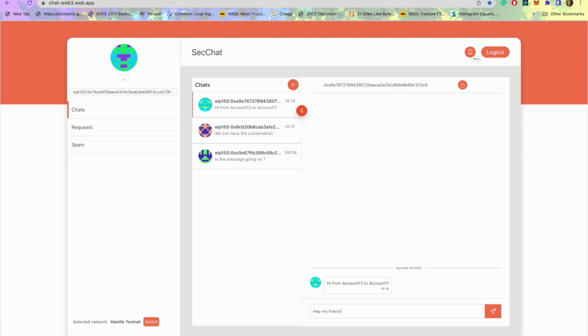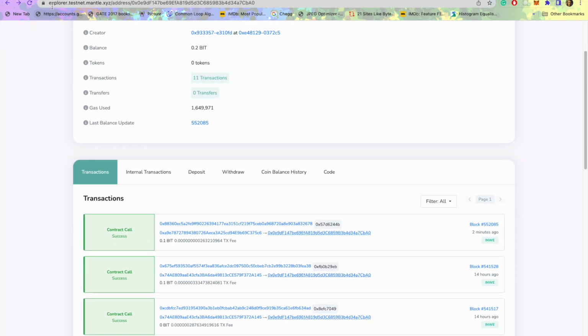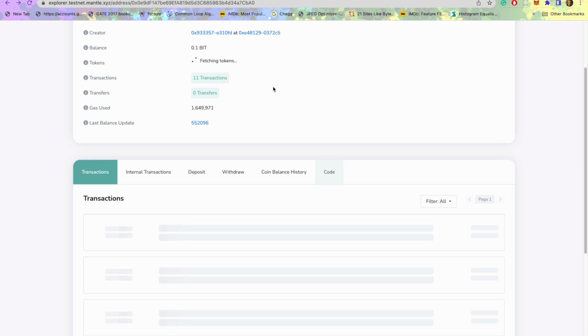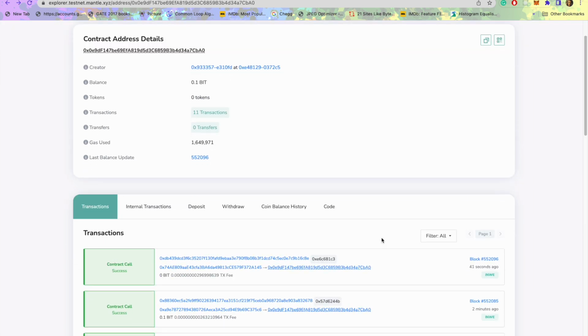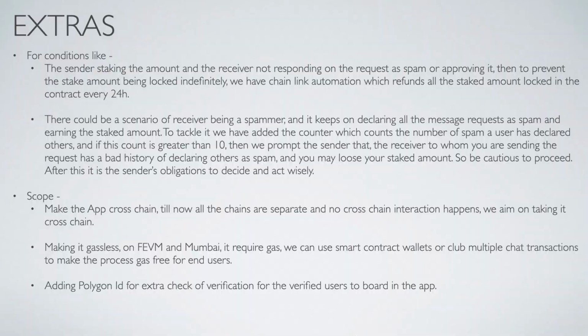Note, whenever a receiver marks it as spam, there is also a spam counter which increments, and this causes the spammer to get penalized and the stake amount to increase for further transactions. And now here we can see all the transactions happening on the Mantle testnet. You can clearly see how 0.1 bit token transferred from the sender to the contract, and then it went back from the contract to the sender.